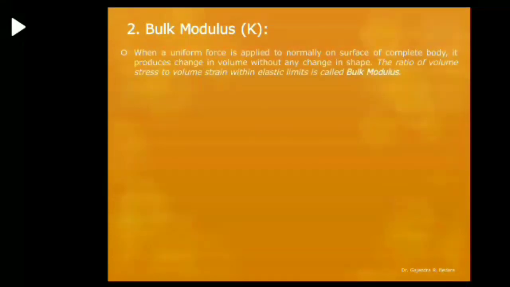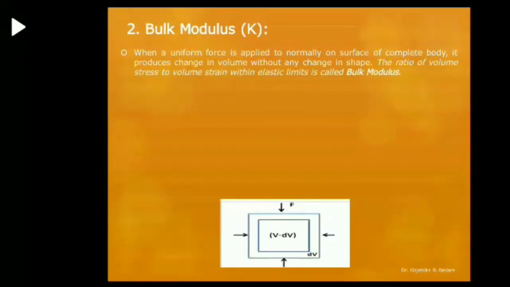The next is bulk modulus, which is denoted by capital K. When a uniform force is applied normally on the surface of a complete body, it produces a change in volume without any change in shape. The ratio of volume stress to the volume strain within elastic limit is called bulk modulus. For this we have seen the example of a balloon. When we insert air inside the balloon, we are changing the pressure, and because of that there is a change in the body.